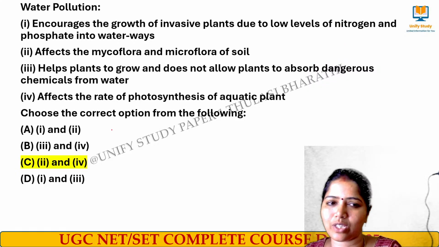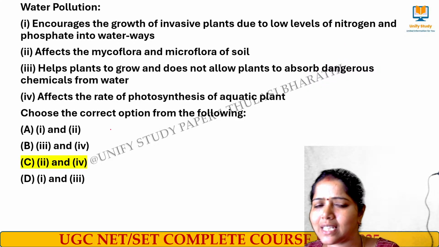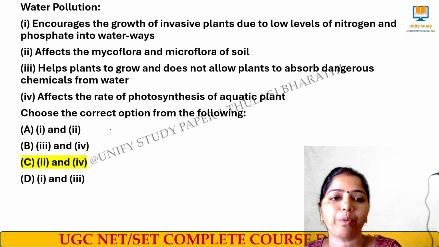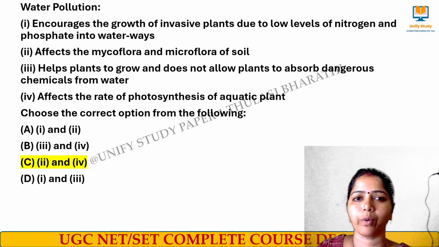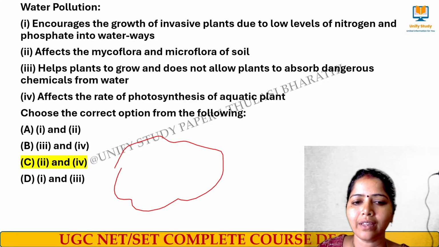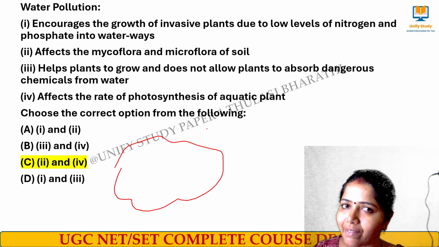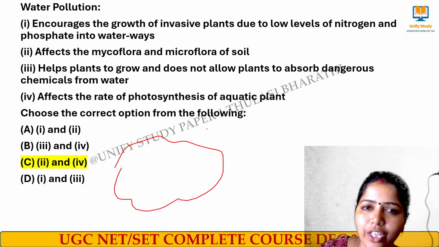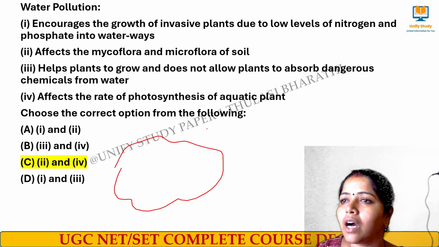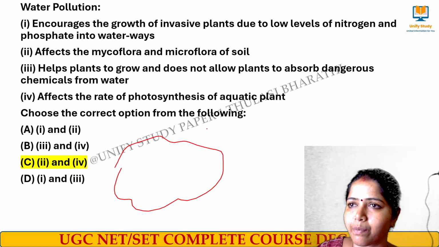The right answer for this question is option C, that is 2 and 4. No problem, I'll explain the topics. Don't worry. What is water pollution? I have a water body here, and that water body may get polluted. How? Because of the eutrophication process, plant growth may occur there, and that is the problem.